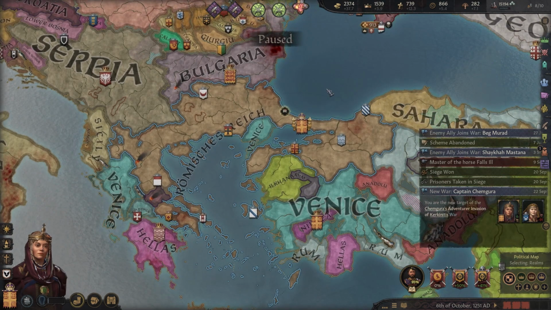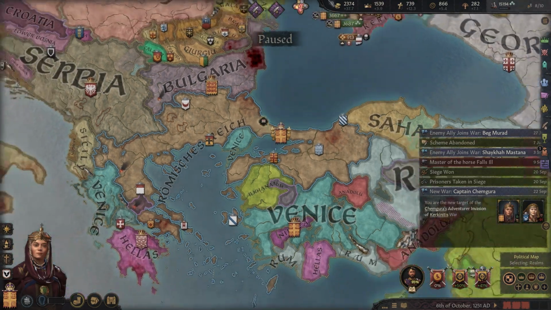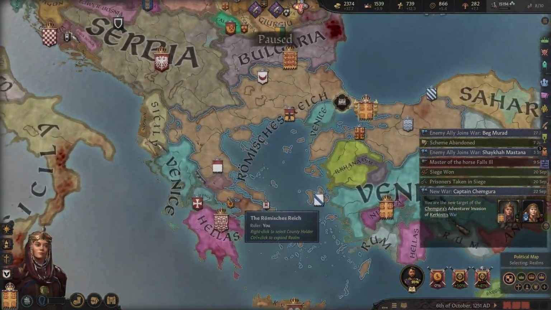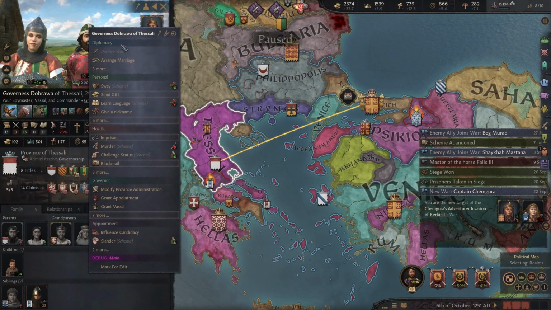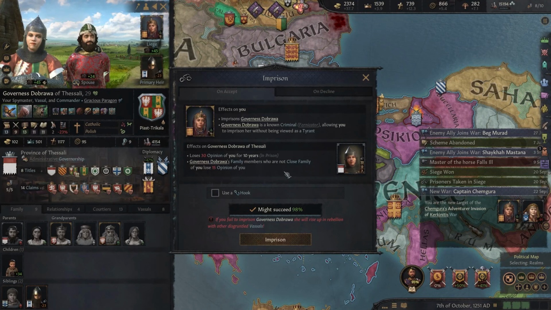We probably are not too keen on that, considering we are very pious and woman ourselves, but does that mean we would want to arrest Duchess Dobrava? She is relatively powerful within our realm. Imprison her? Oh, 98% chance, though. She has a lover.